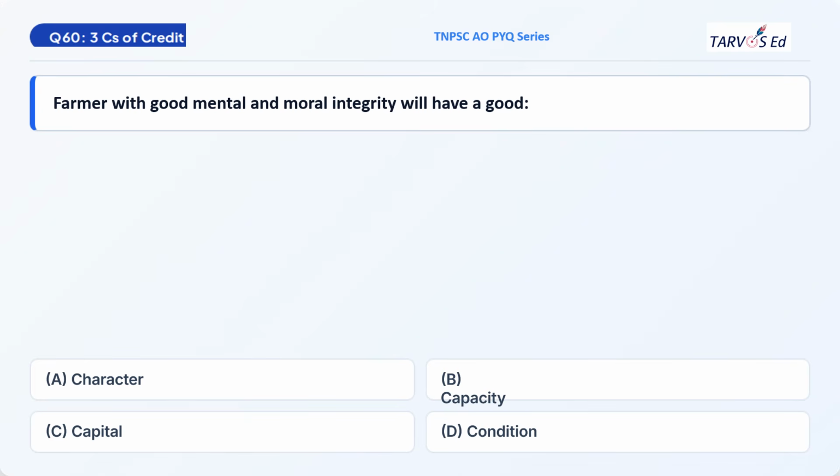Question number 60, which is based on the 3 C's of credit. The question is: the farmer with good mental and moral integrity will have a good... Option A, character; B, capacity; C, capital; and D, condition. In the 3 C's of credit, which C is representing the statement, the farmer with good mental and moral integrity? The correct option will be option A, character.